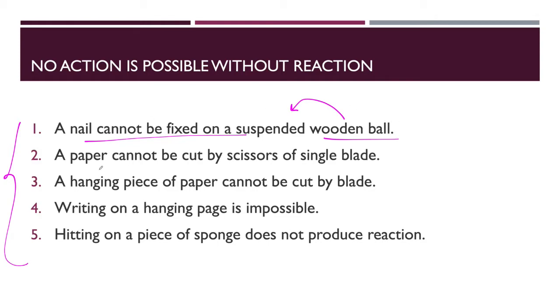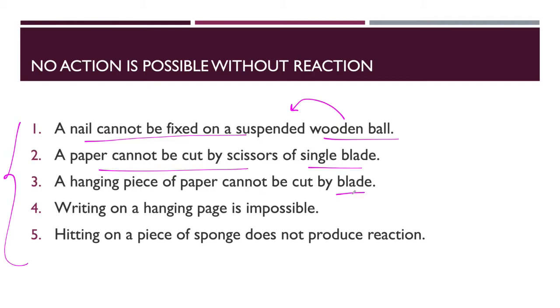A paper cannot be cut by a scissor of a single blade, because when a single blade is there, it will not give any action on the paper. So automatically no reaction will be there, so the paper cannot be cut. When you try to cut a hanging piece of paper, it will not be possible, because the hanging piece of paper will not exert any reaction force on the blade.